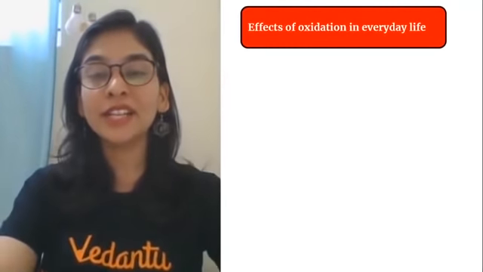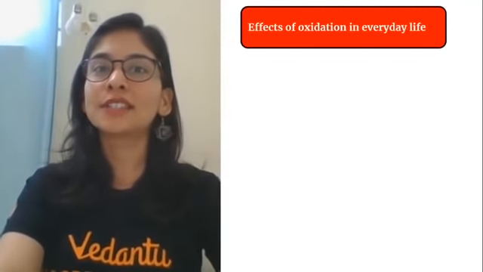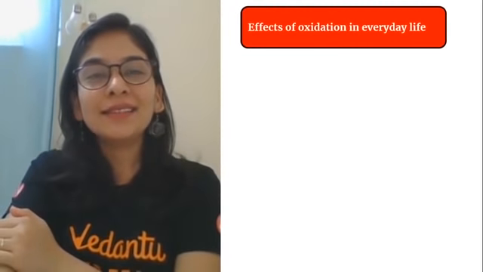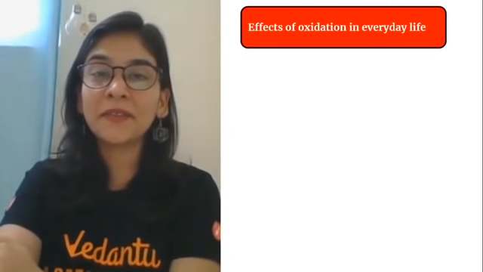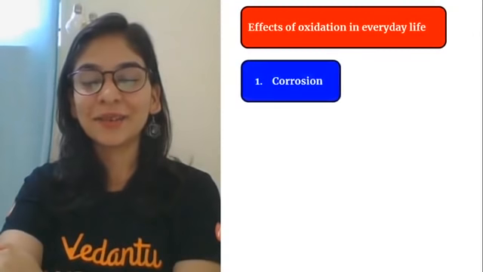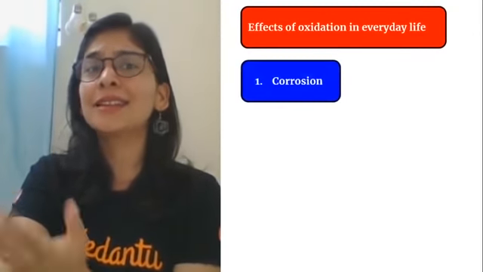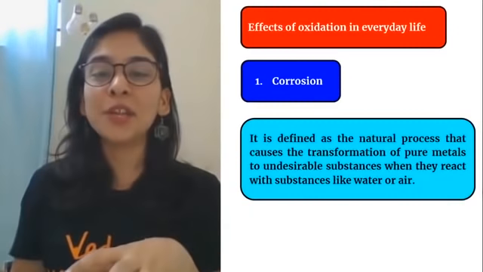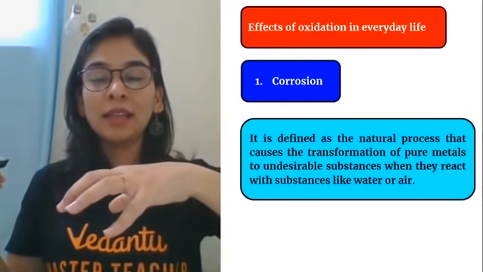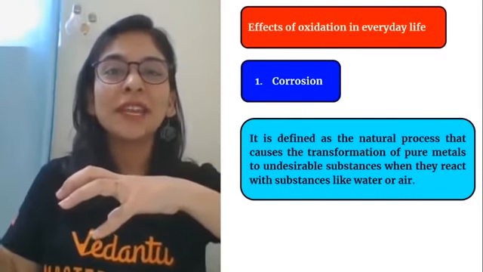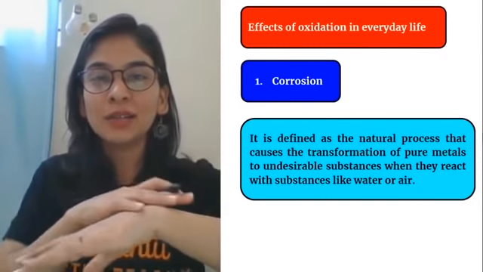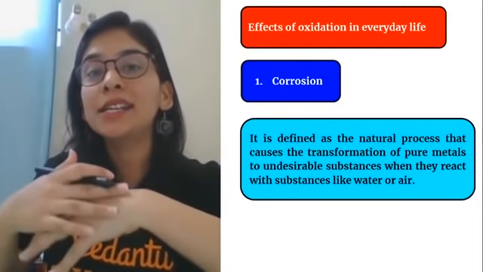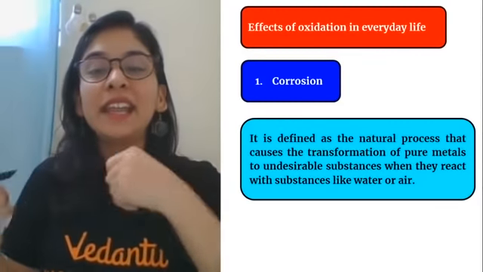One more small concept ma'am will tell you: effect of oxidation in everyday life. This oxidation which we are studying sometimes has adverse effects and affects our life also, because of corrosion, which is generally not good. Why is this not good, students? This is a natural process where your pure metal reacts with atmospheric oxygen or dilute acids to get some undesirable substance on the surface, which could be a continuous process and degrade your metal.